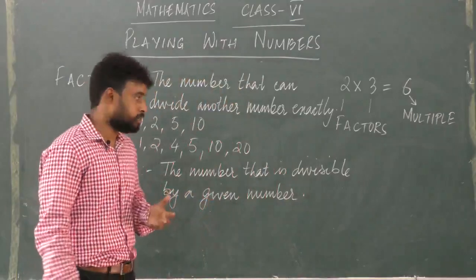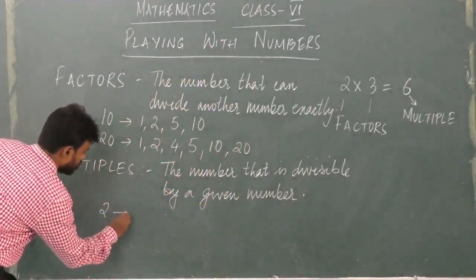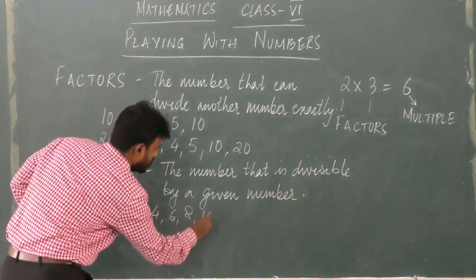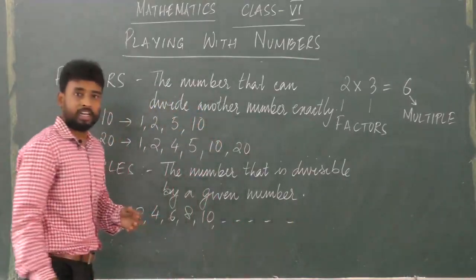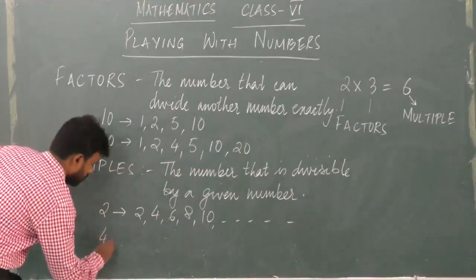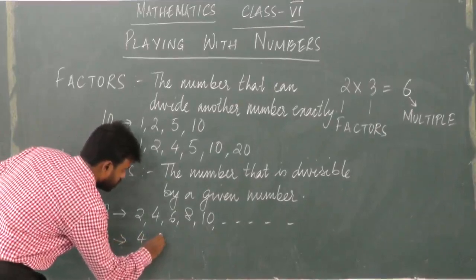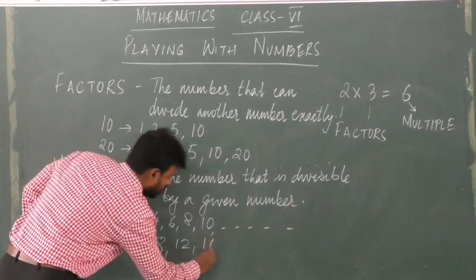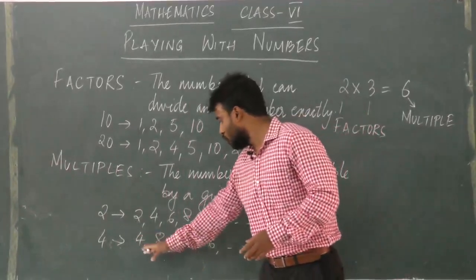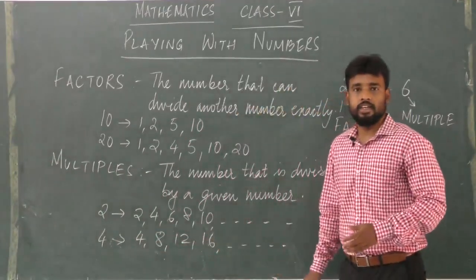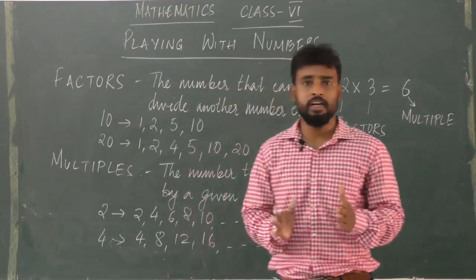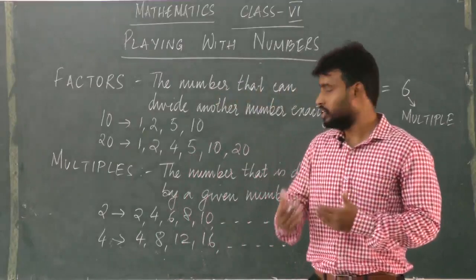Let us take a few examples. The multiples of 2 are 2, 4, 6, 8, 10. Similarly, the multiples of 4 are 4, 8, 12, 16. So we understand that a multiple is a number that is divisible by a given number.